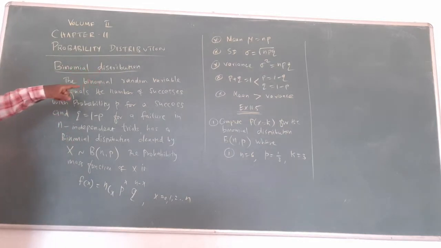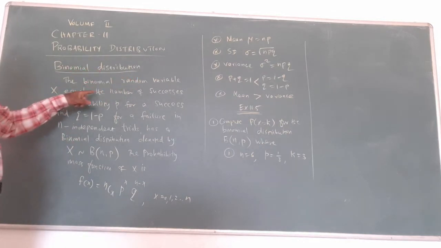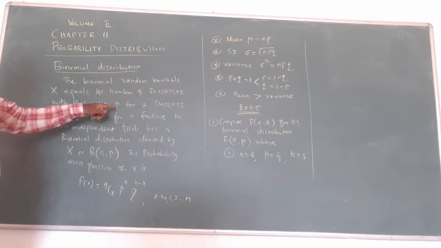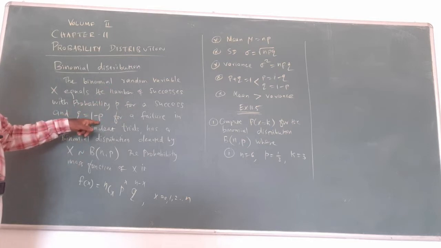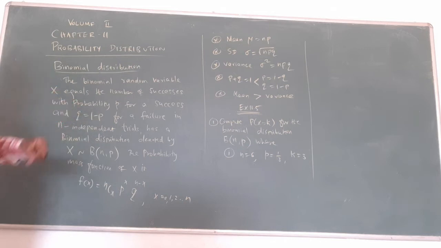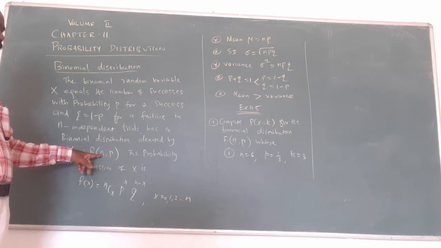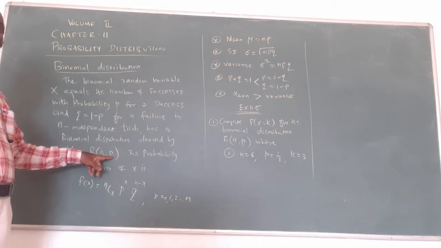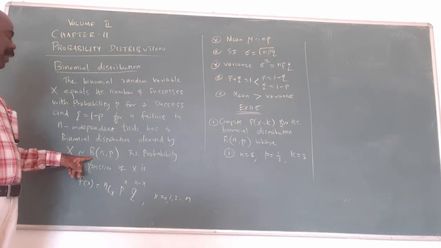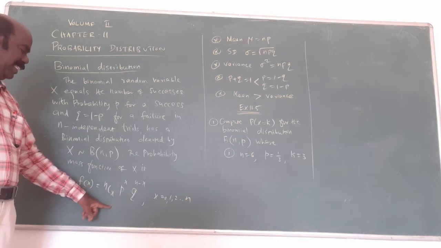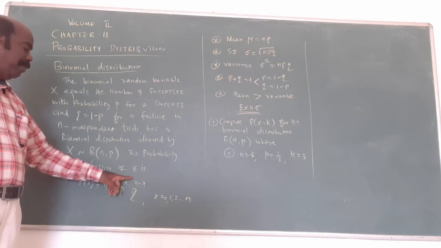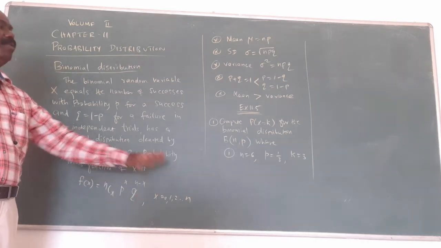For the binomial distribution, the random variable X equals the number of successes with probability p. The success probability is p. The failure probability is q. What is the formula for q? q equals 1 minus p. Then n is the number of independent trials. Here, the binomial distribution is denoted by X approximately B of n comma p. n represents the number of trials, and p represents the probability of success. Then the probability mass function of X is given by f of x equal to nCx p power x q power n minus x, where x equals 0, 1, 2, etc.